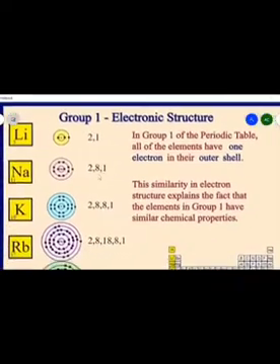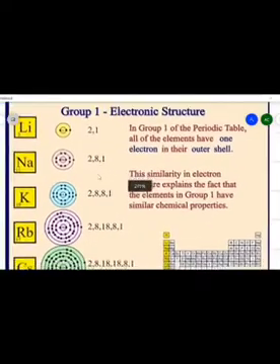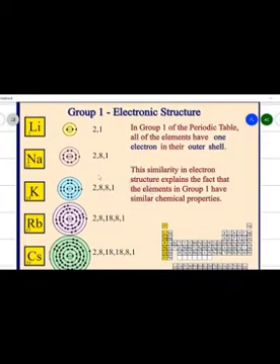So, we can see here this is our group 1. The members are lithium, sodium, potassium, rubidium, cesium, and the configurations are 2,1; 2,8,1; 2,8,8,1; 2,8,18,8,1; and 2,8,18,18,8,1. What is the similarity?